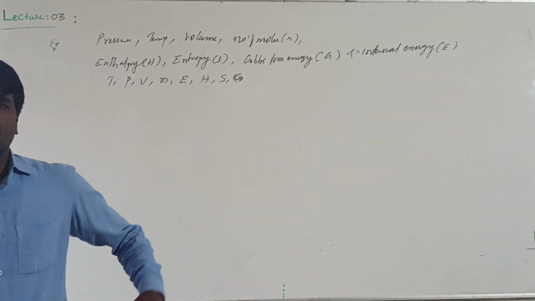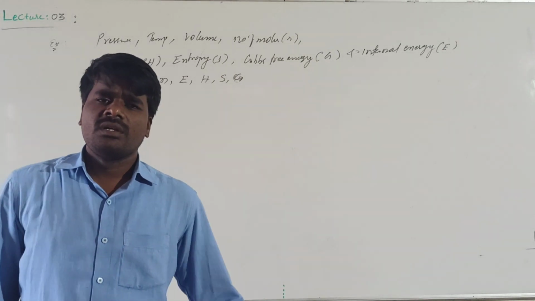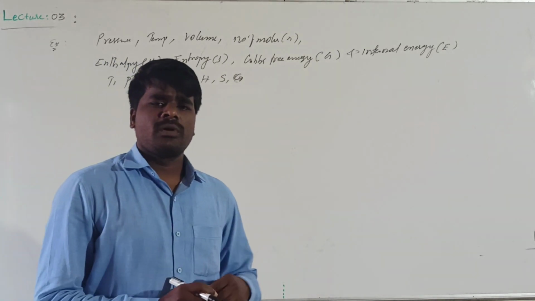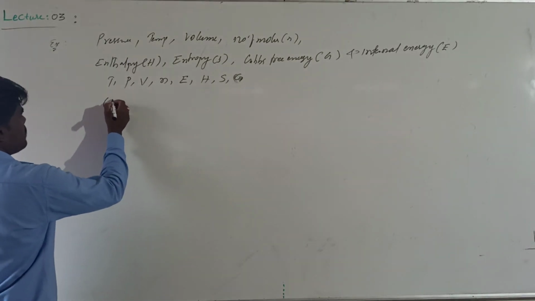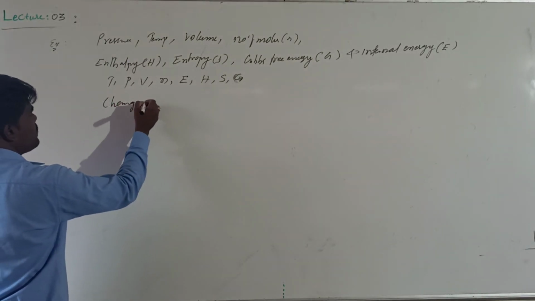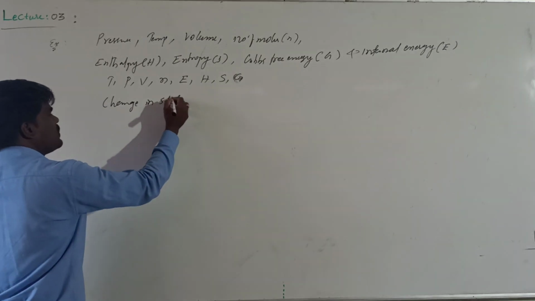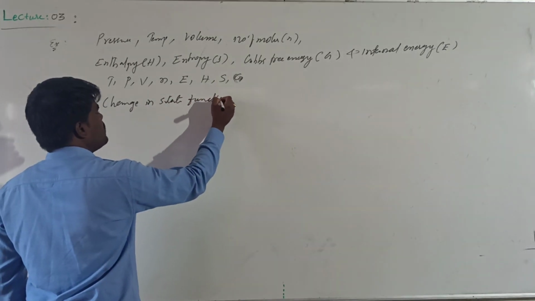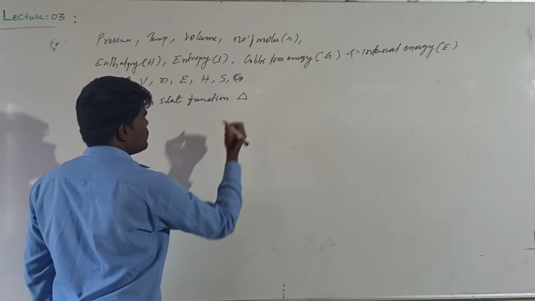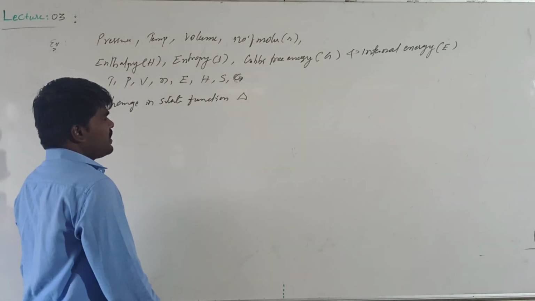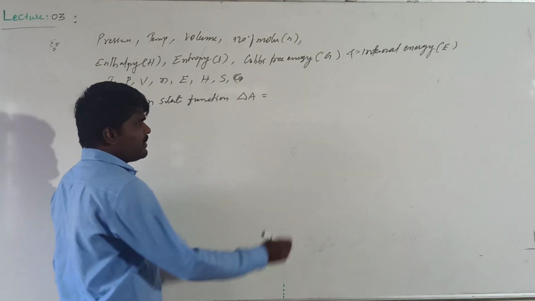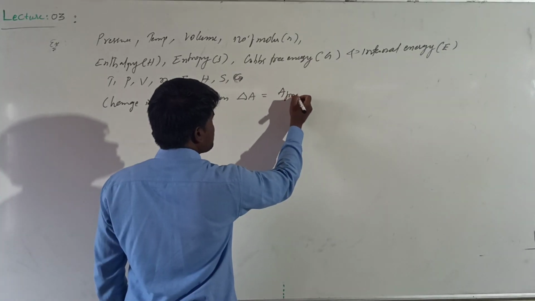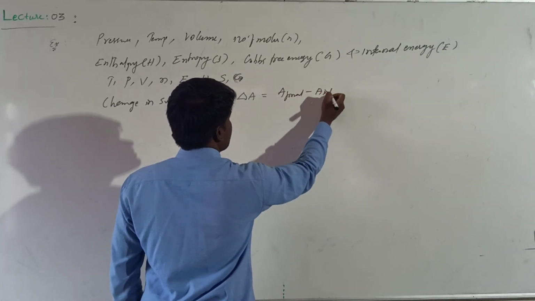They will depend upon only the initial and final state of the system, and they do not depend upon how the change is being brought. Now, the change in state functions is basically denoted with delta. Assume the state function you are talking about is A, delta A will be equal to A final minus A initial.